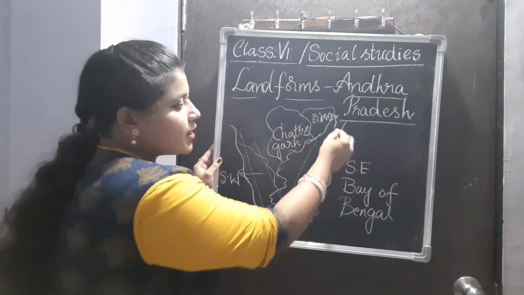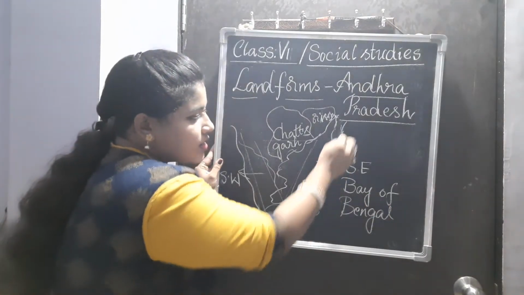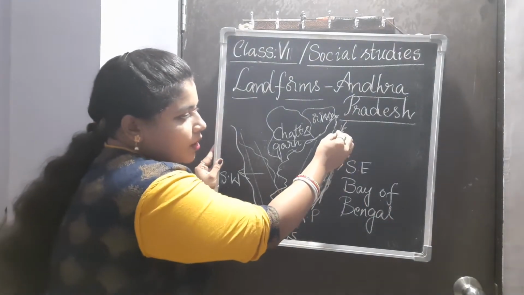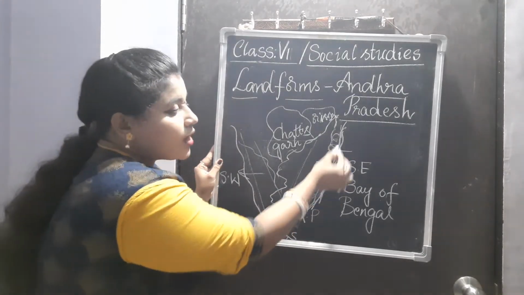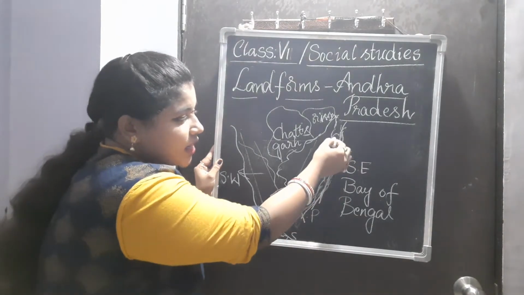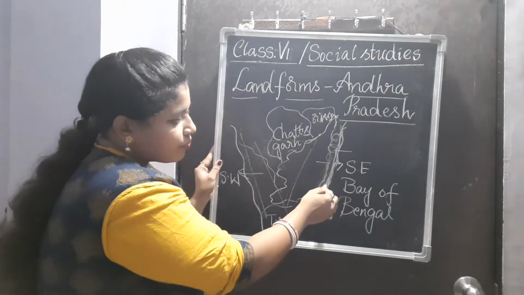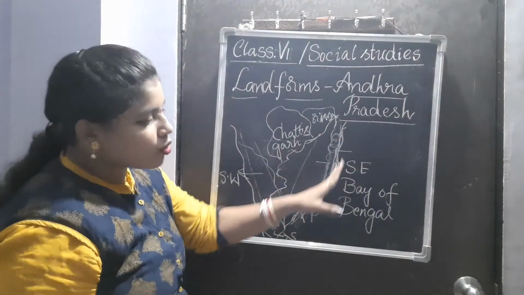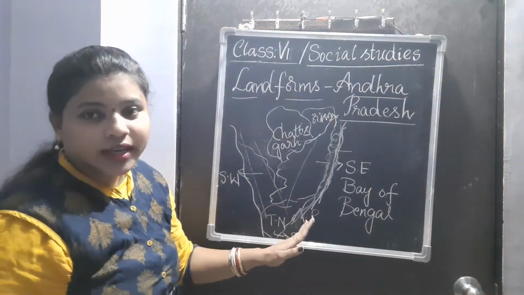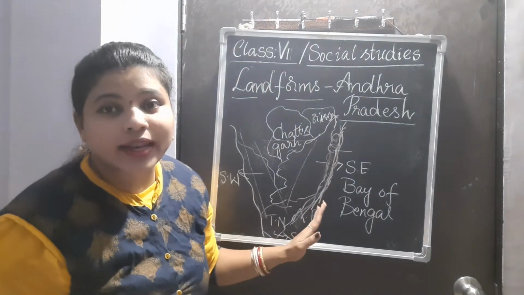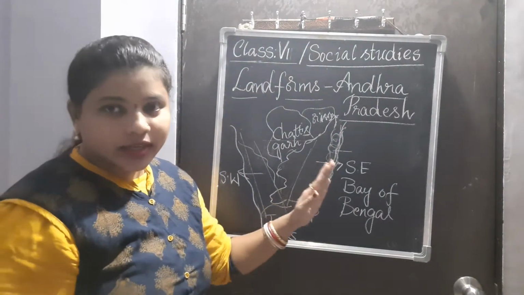Coastal Andhra means this is the coast, as it is near the ocean. The districts and cities whatever are there along the border line are known as the coastal areas. So Andhra Pradesh lies in the coastal area, and is known as the coastal plain lands also. We'll discuss the plains in detail further.